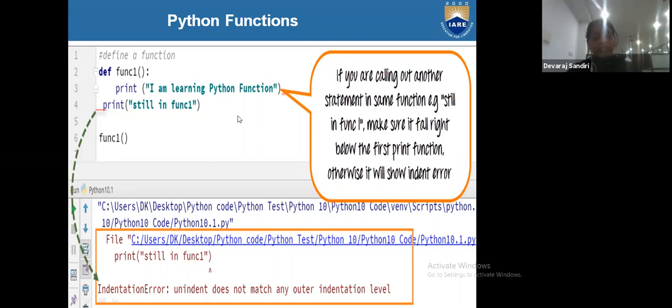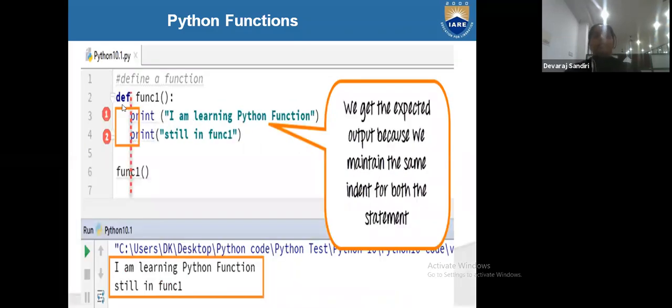Now here I am writing def function 1. In def function 1, print I am learning the Python. This is the first statement. Print still in function. Here two statements are under def function 1. Under def function 1, we get the expected output because we maintain the same indentation for both statements, both print statements inside our def function.